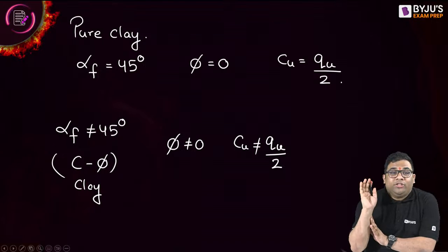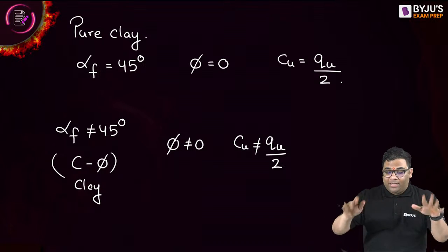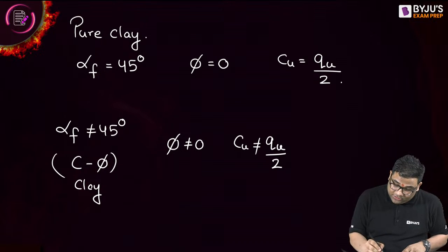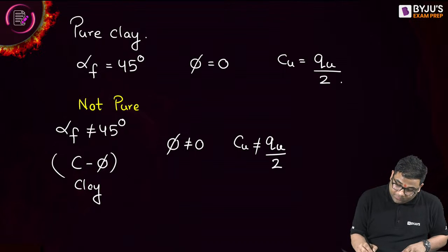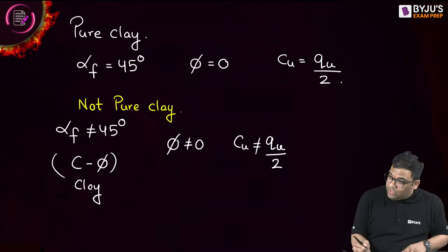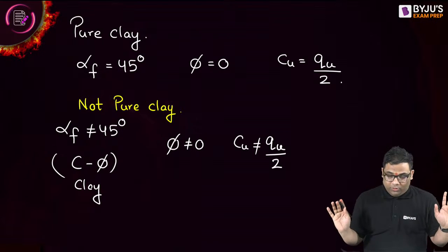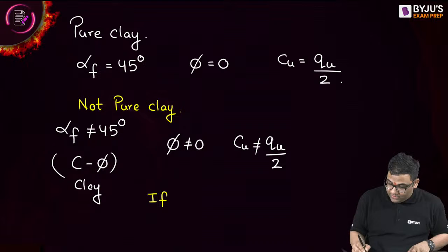Now, if nothing is given in the question, what will you assume? If the failure angle is not given in the question, what will you do? You will assume that it's a pure clay. If the failure angle is not given in the question, then assume pure clay.